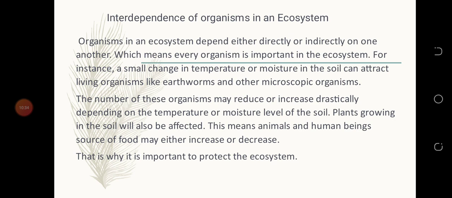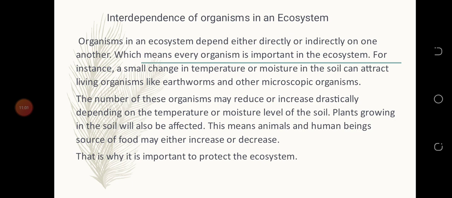So when the soil is very moist, when there is a lot of water in the soil, we get a lot of food in town, our source of food increases, and animals also get food to eat for them to also increase in number. But when the moisture level of the soil is down, it decreases the sources of our food.